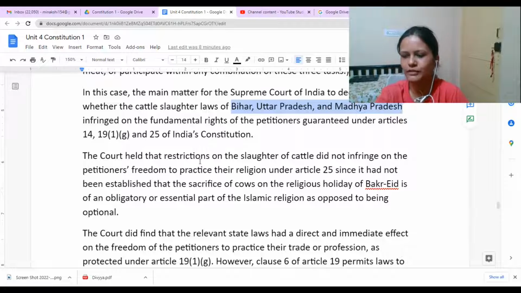The main question was whether in school they should be wearing it or not, because in school we have a uniform. We don't want people to have those identities or anything. We want everyone to be equal. So that was the main question. And while deciding it, Karnataka High Court also came to the same point: whether wearing hijab is an essential part of their religious practice or not. They said it's not an essential part of their religious practice. So in uniform, because school authorities are providing a school uniform, they should be wearing it. Everyone should be the same, irrespective of their religion or anything.